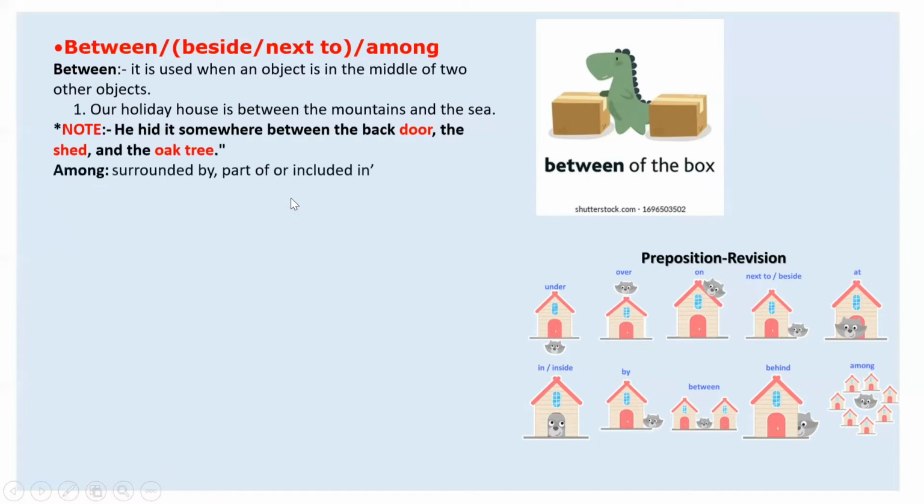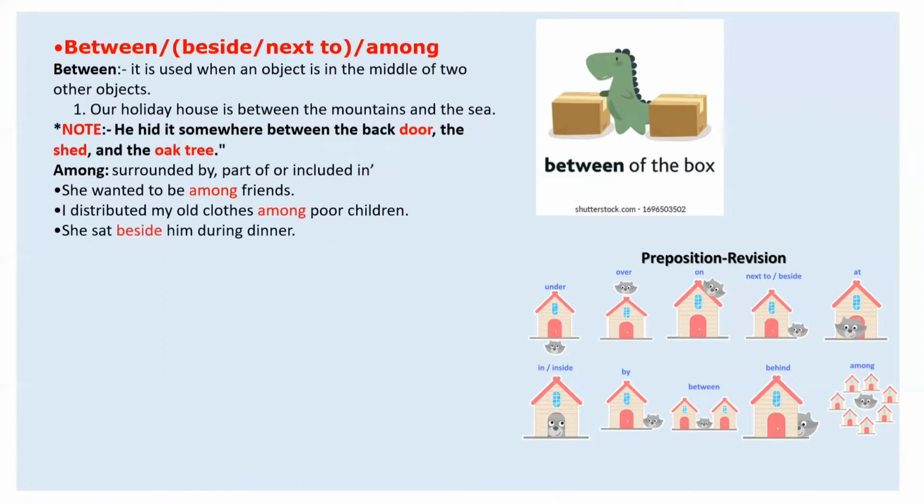Among, obviously, means surrounded by something. You can see this in the picture as well. This cat is surrounded by these houses. This cat is among these houses, when something is part of the other. Let's have an example. She wanted to be among friends. I distributed my old clothes among poor children. I think the context is clear from these examples.